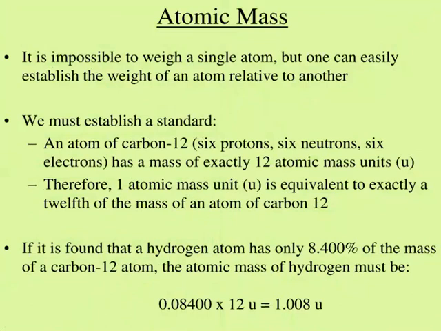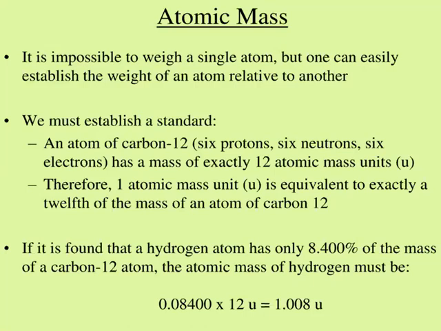It is impossible to weigh a single atom, but one can easily establish the weight of an atom relative to another. So we must establish a standard. An atom of carbon 12, which has 6 protons, 6 neutrons, 6 electrons, has a mass of exactly 12 atomic mass units, or U. Therefore, one atomic mass unit is equivalent to exactly a 12th of the mass of an atom of carbon 12.